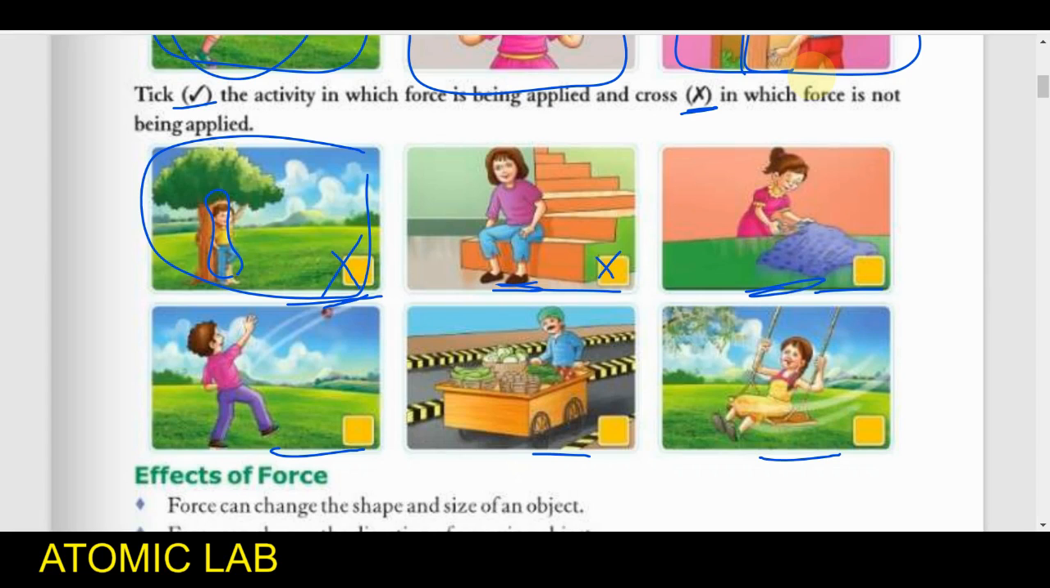In the third picture, you can see she is trying to cut the clothes. So she is doing some activity or some work. So we can say she is applying force here.